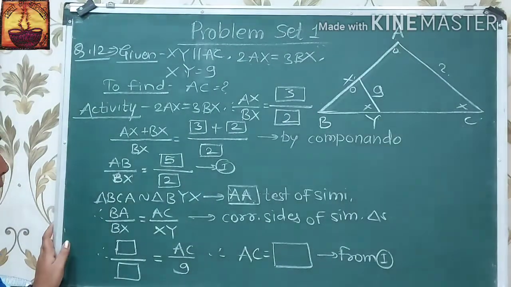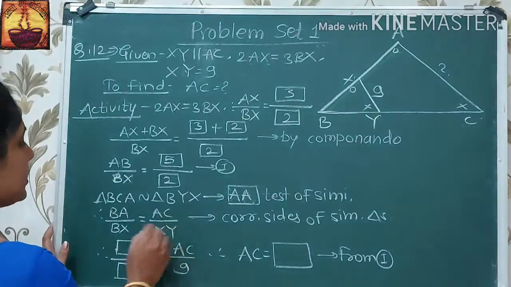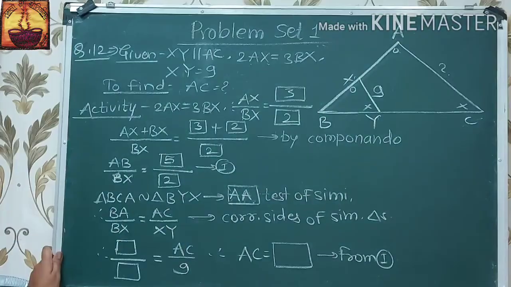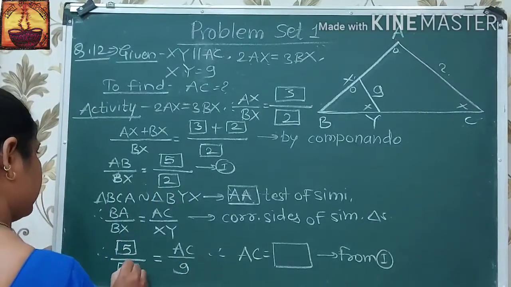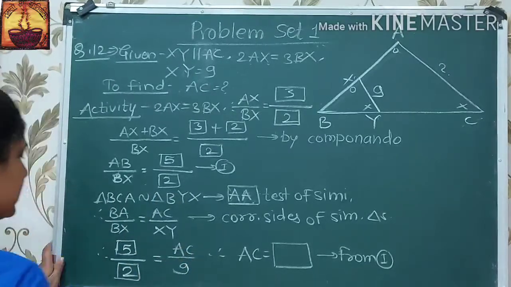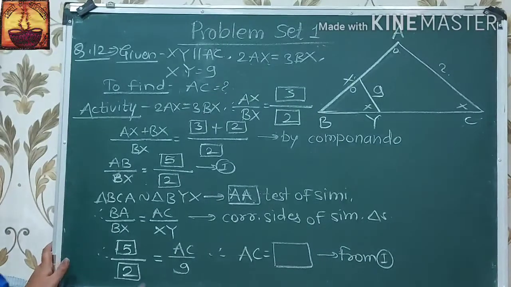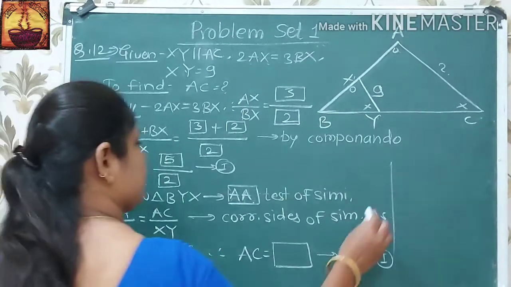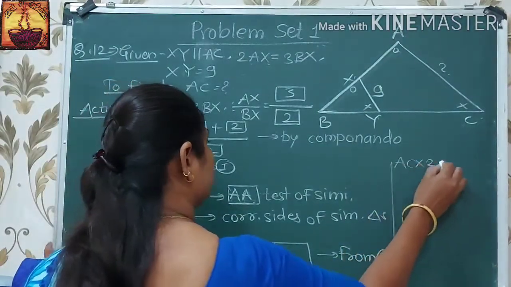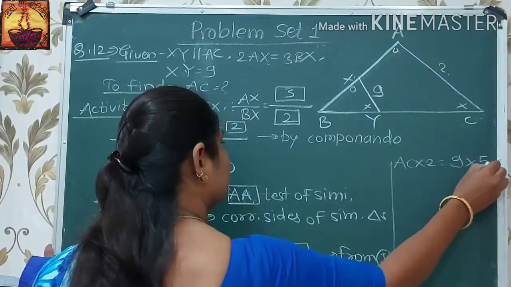These triangles are similar triangles, therefore their sides are in proportion. BA upon BX is equal to AC upon XY. AB is 5 and BX is 2, equal to AC upon 9. After cross multiplication, AC into 2 is equal to 9 into 5.